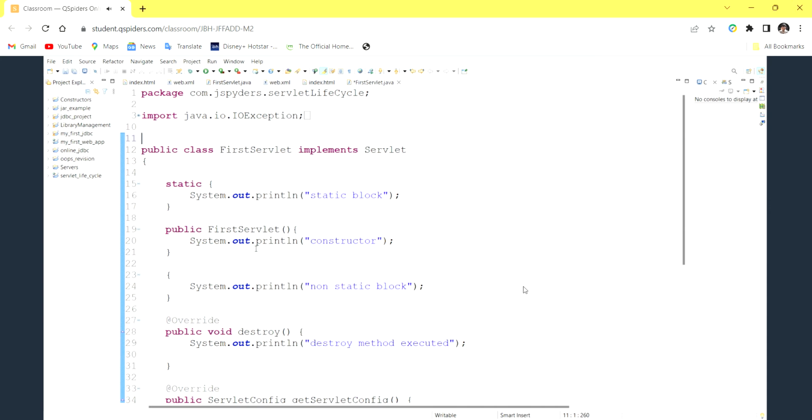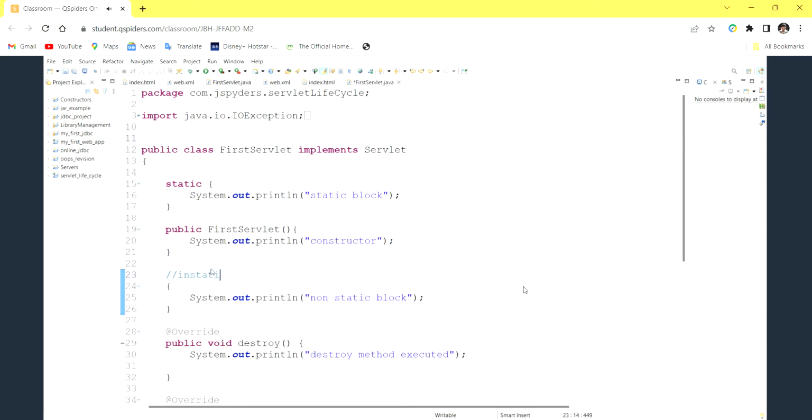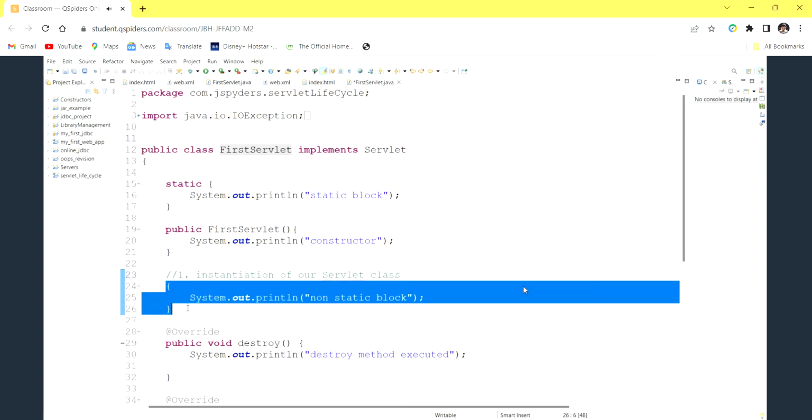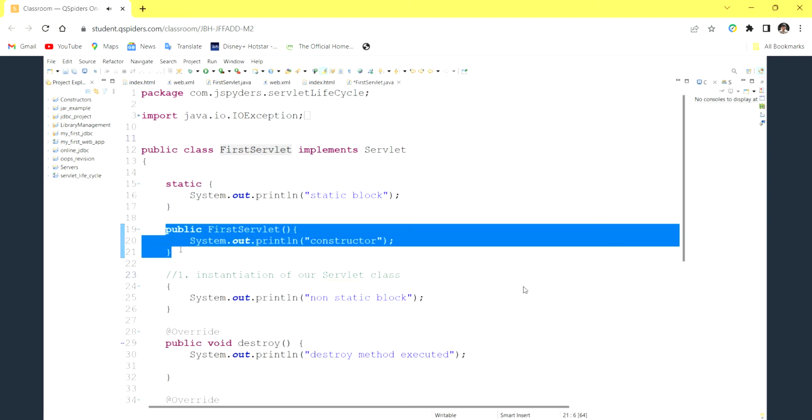So first is instantiation of our servlet class. At the time of instantiation, non-static blocks are executed, and later the constructor is going to be executed.